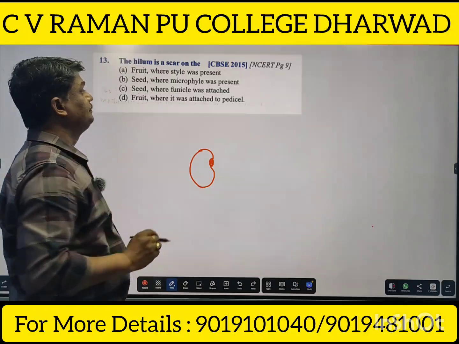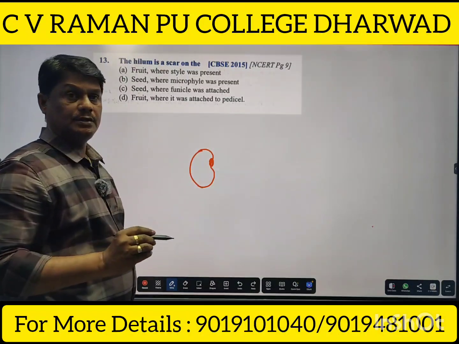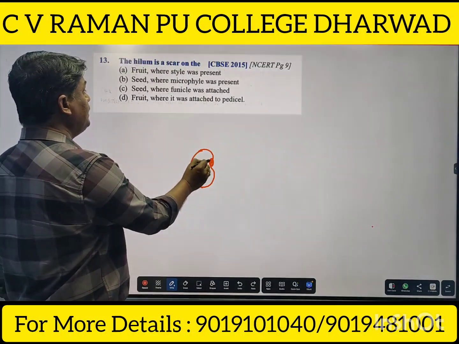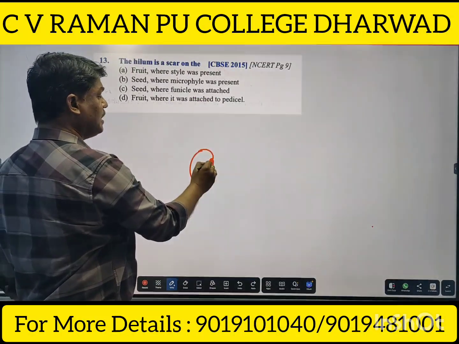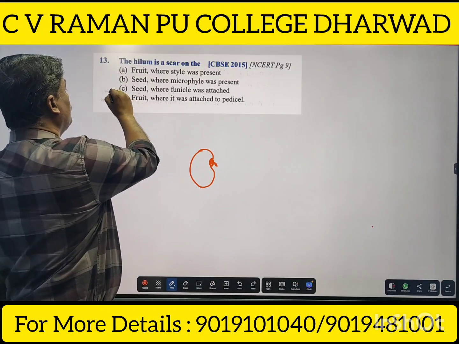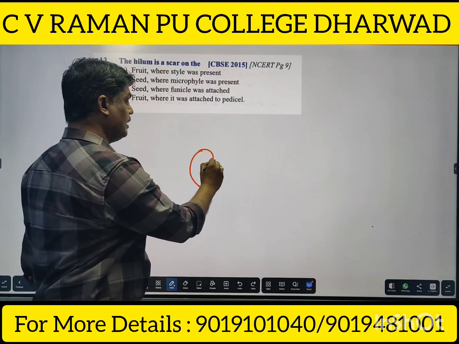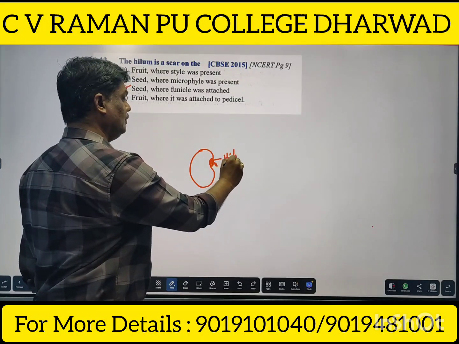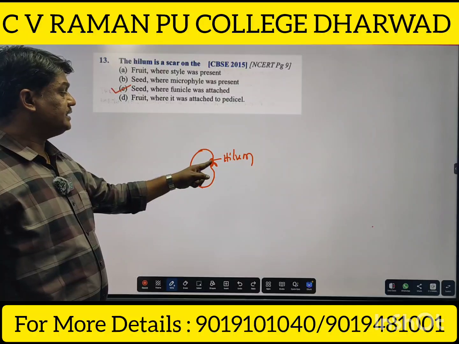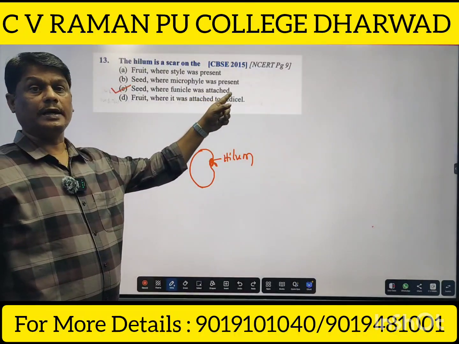Through this, it is attached to the fruit, that is, the seed where funicle was attached. Therefore, option C is correct. It is a scar on the seed where funicle was attached.